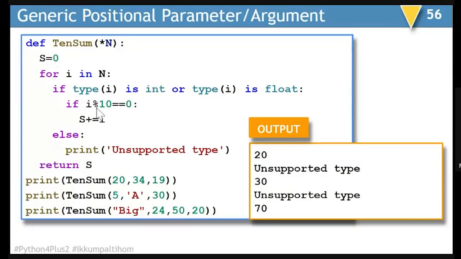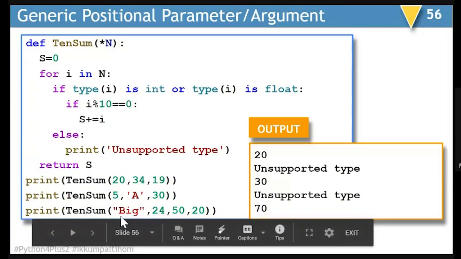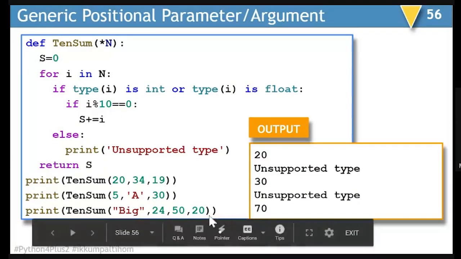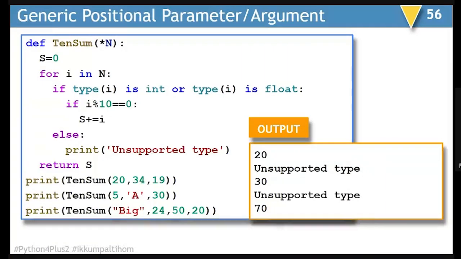In the last example where we are passing big, 24, 50 and 20, for big, it will show you an error as unsupported data type, and 24 will not be added because it is not divisible by 10. 50 and 20 will be added because both of them are supported data types and are divisible by 10. So the final result will be 70. So these kind of generic things you can do with the help of generic positional parameters.